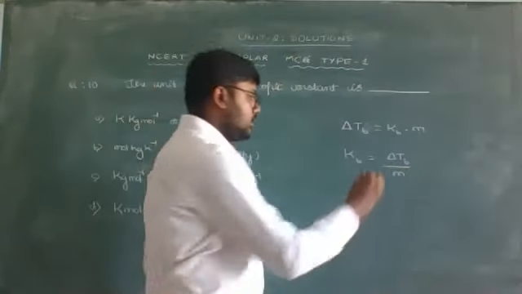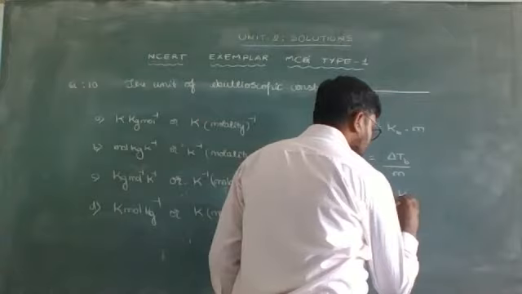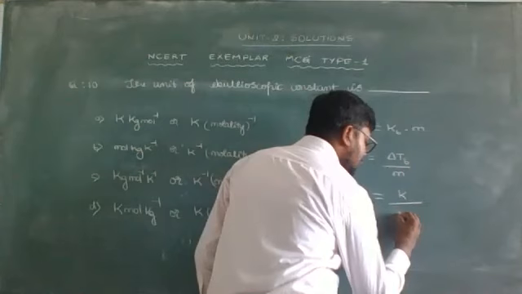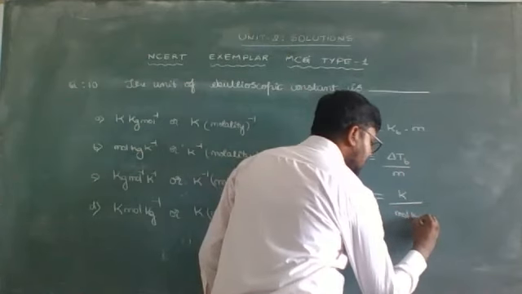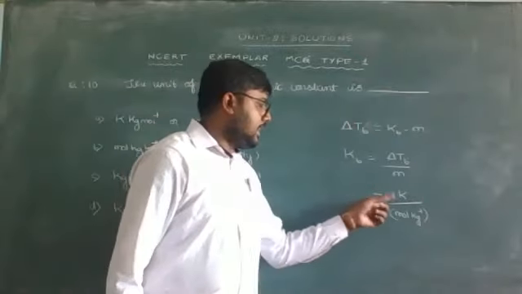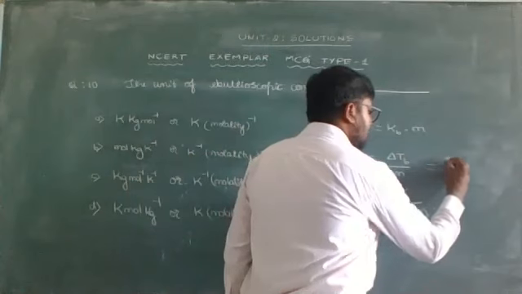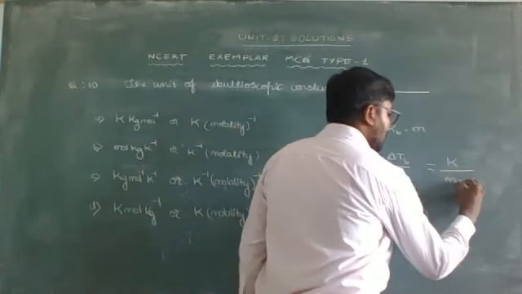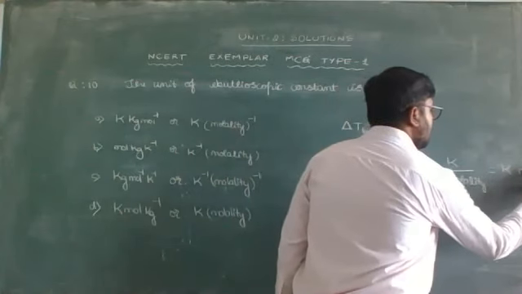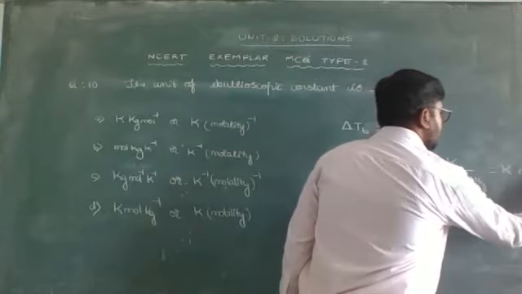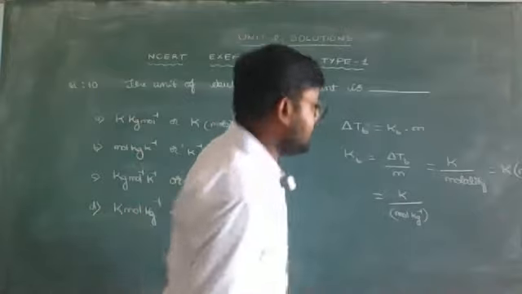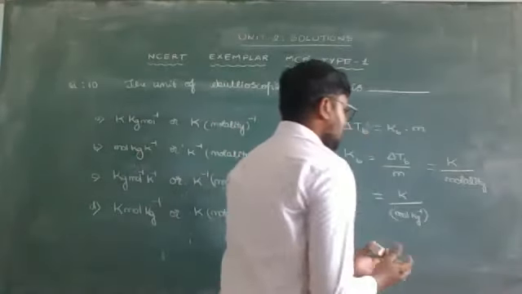We know that the SI unit of temperature is Kelvin, and the unit of molality is the number of moles present in a kg of the solvent, mole per kg. So hence we can consider the unit as Kelvin divided by molality, which is equal to Kelvin molality inverse. So it is Kelvin molality inverse. We'll consider this here only.